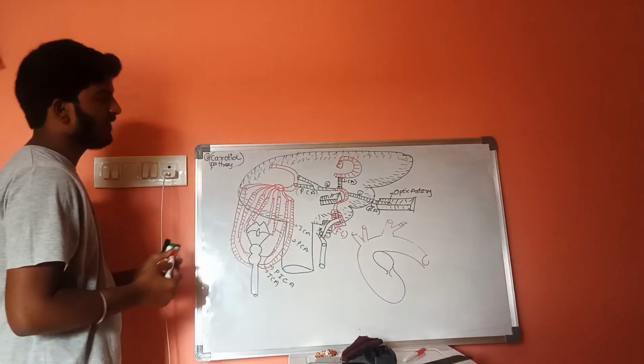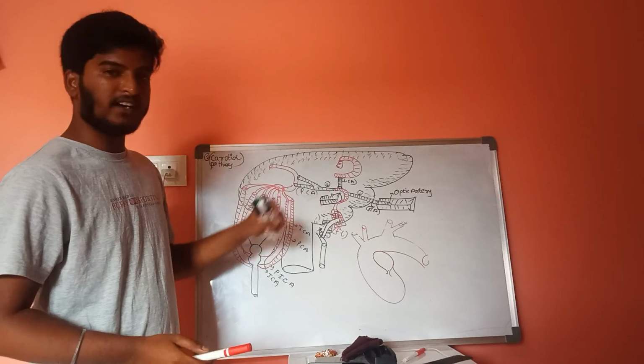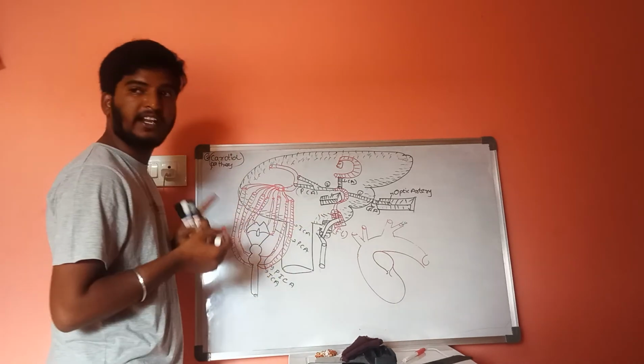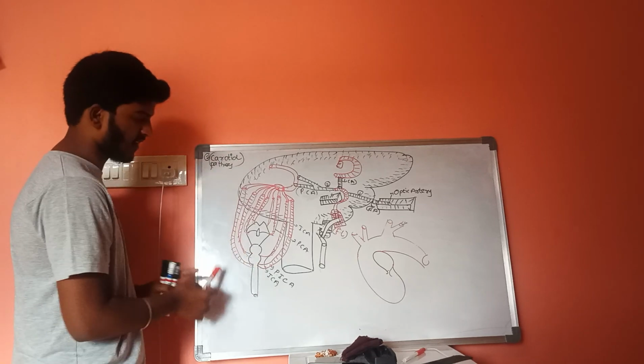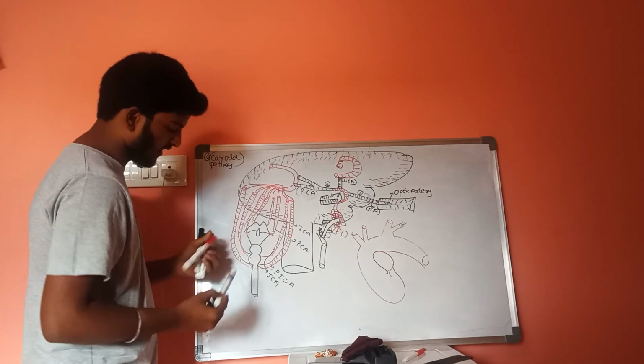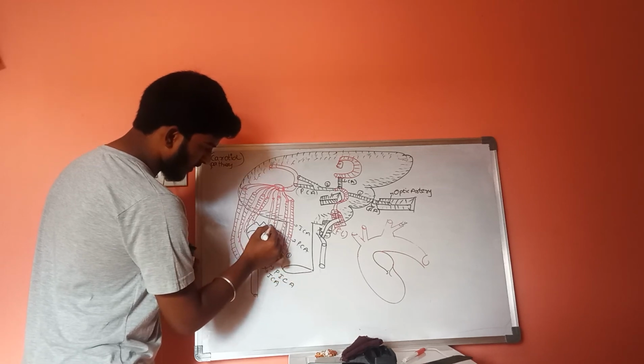And the function of this posterior communicating artery is it helps in communicating with the arteries which are coming from the downside of the central nervous system, that is different types of arteries 1, 2, 3, 4.